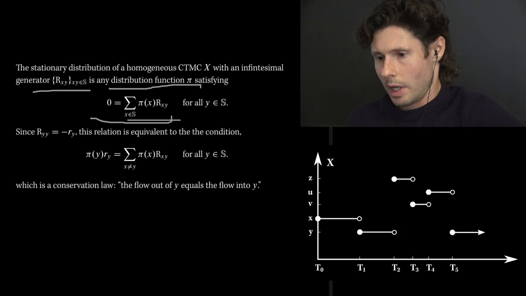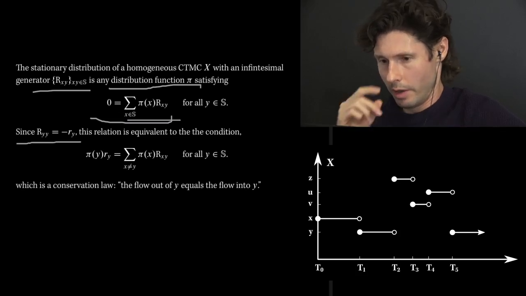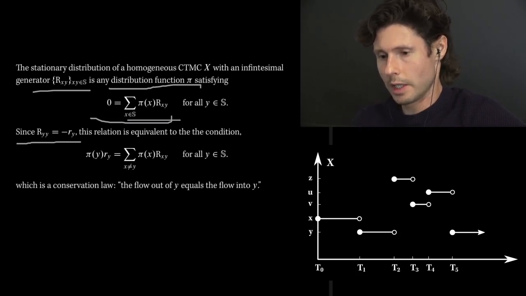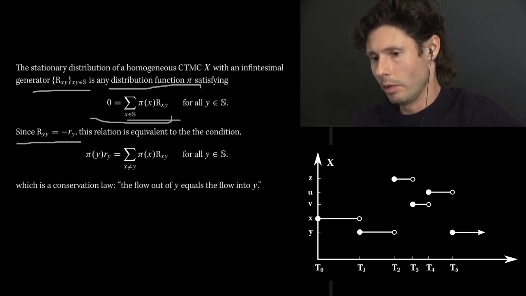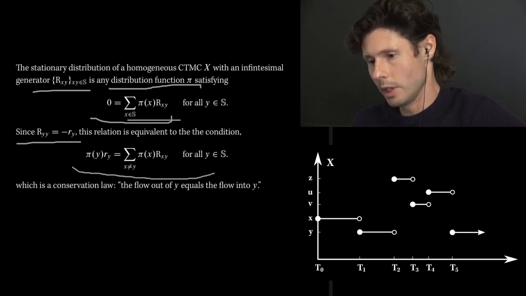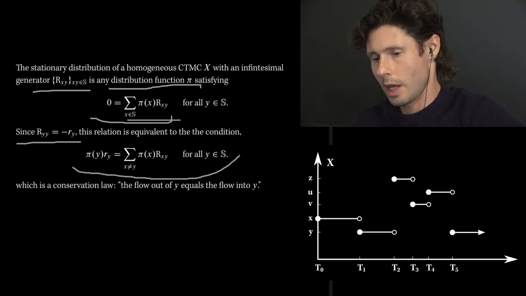There is one quick substitution that's going to allow a bit more interpretability for this equation. So we know that the generator entry for y, y is just the negative rate at that particular state, which is then going to allow us to rewrite the above condition like so. And this is much more memorable.